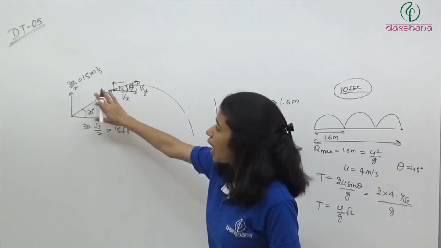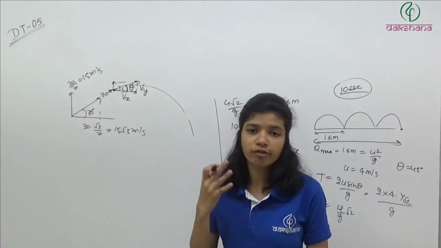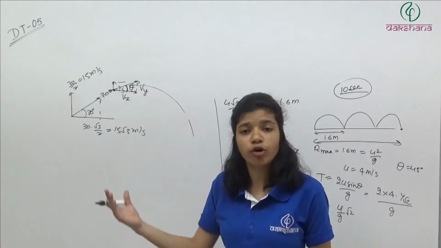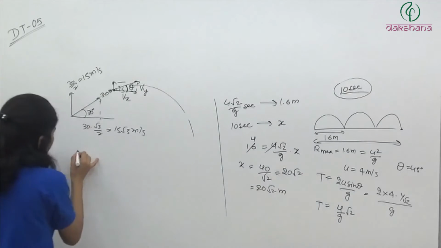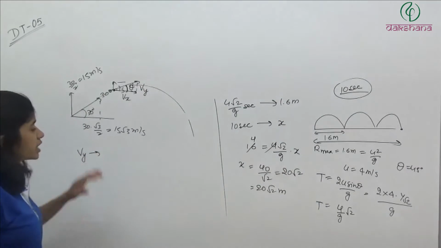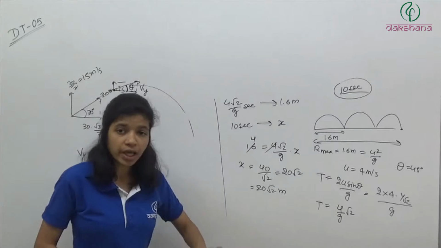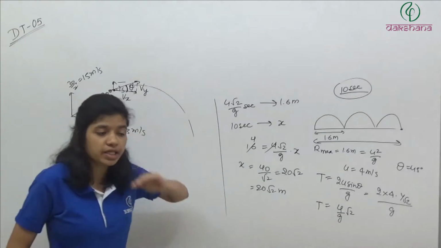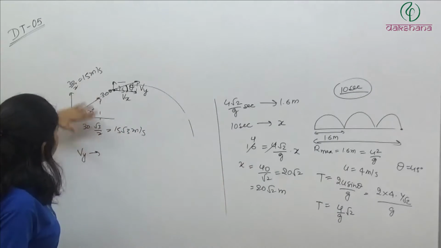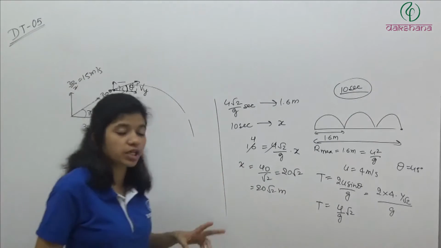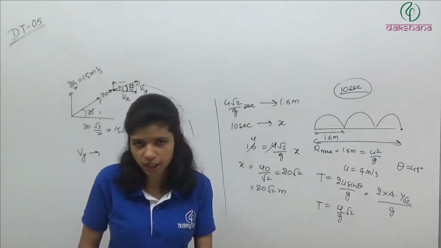So now, after 1.5 second, we want to know the velocity in y direction and the velocity in x direction. So velocity in y direction: simply, initially the velocity is 15. Every second the velocity in y direction is decreasing. Every 1 second the velocity decreases by 10 meter per second because g is acting downward.